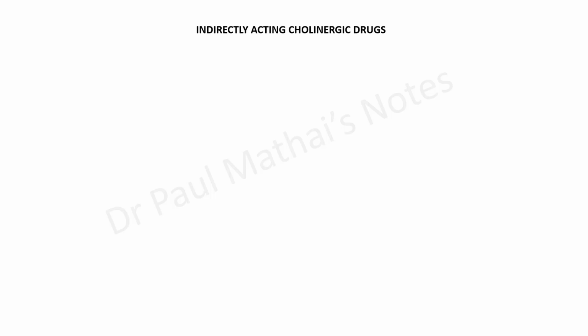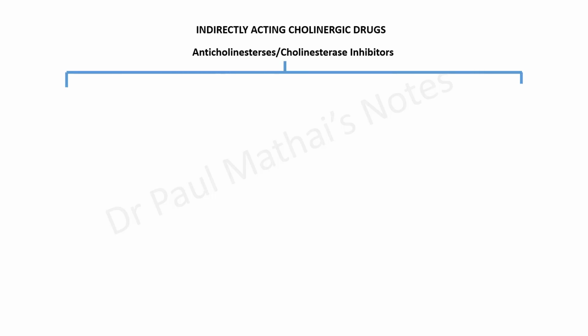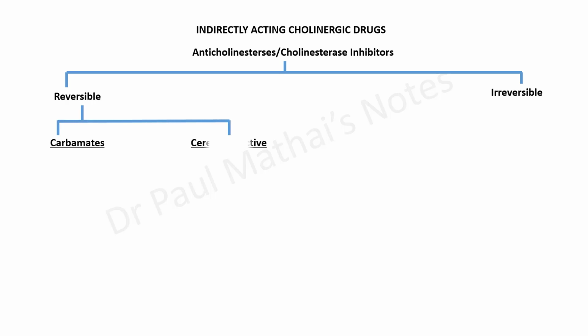Right, so indirectly acting cholinergic drugs, in other words, the anticholinesterases or cholinesterase inhibitors, may be classified broadly into two: reversible and irreversible. The reversible ones may be classified into carbamates and cerebroselective drugs. The carbamates may be classified into tertiary compounds and quaternary compounds. The tertiary compounds, which are smaller, can cross the blood-brain barrier and exert central effects. An example of such a drug would be physostigmine, which happens to be the drug of choice for the treatment of atropine toxicity.